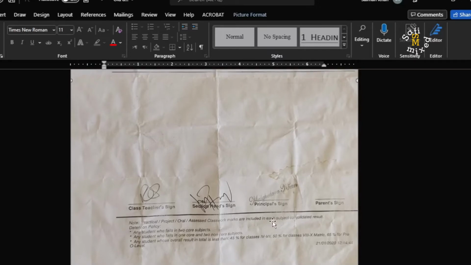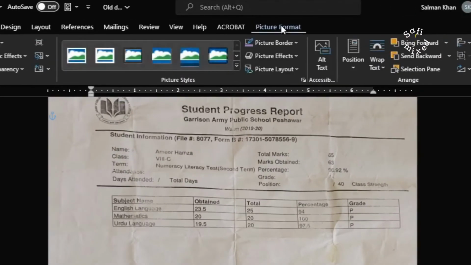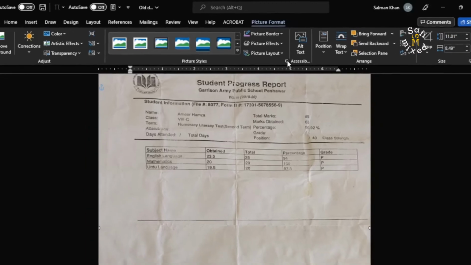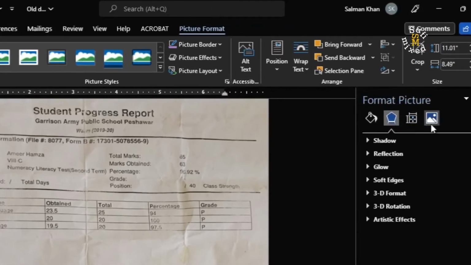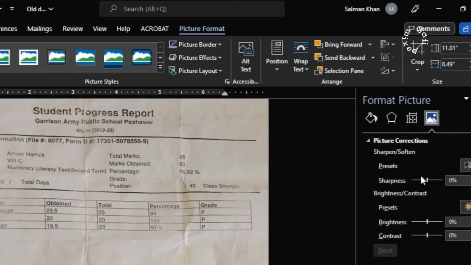Okay, with that done, click on Picture Format and then on the Accessibility tab. This window opens up and you have to click on the fourth option, Picture. Here I have to click on Picture Corrections and change the numbers over here.